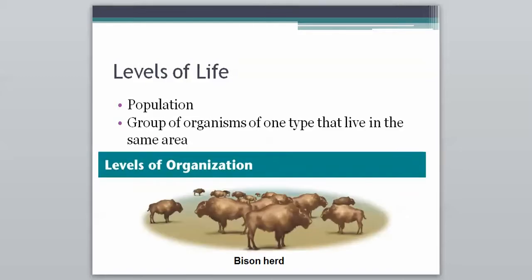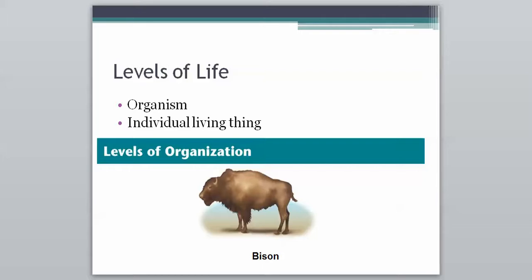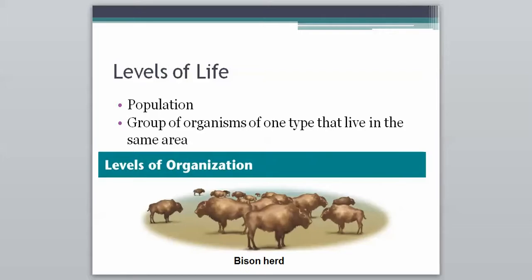However, there are other levels. One other level is looking at populations. This would be the group of organisms of one type that live in the same area. If we were a population biologist, we would look at a whole herd of bison because we want to see how the whole herd interacts. Again, we would only focus on the bison if we were looking at a population. So an organism is an individual thing, and a population is multiple of the same thing.